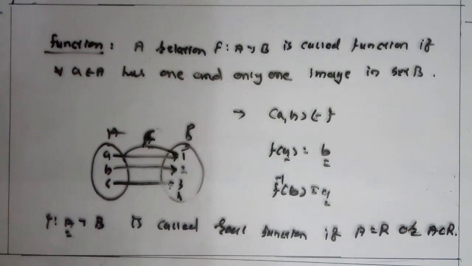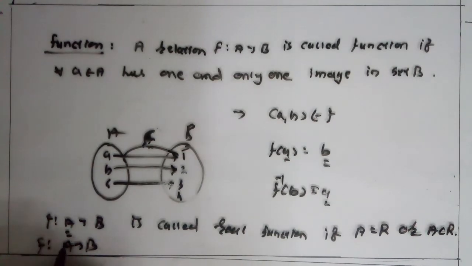Now, real valued function. If the range of a function f from A to B is R or a subset of R, then the given function is called a real valued function.